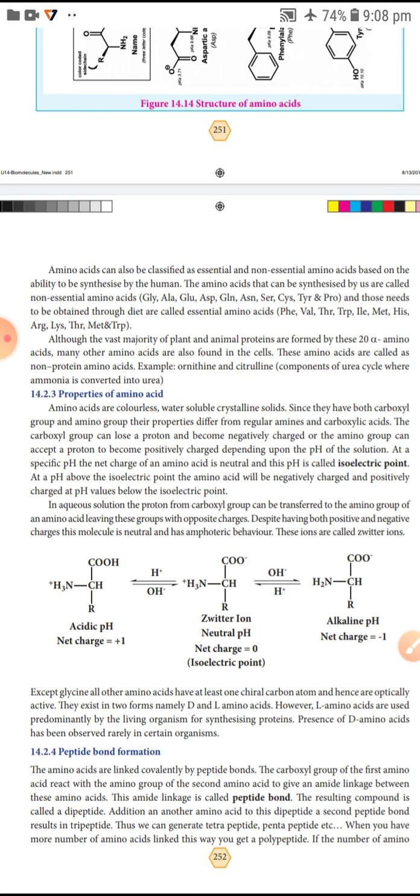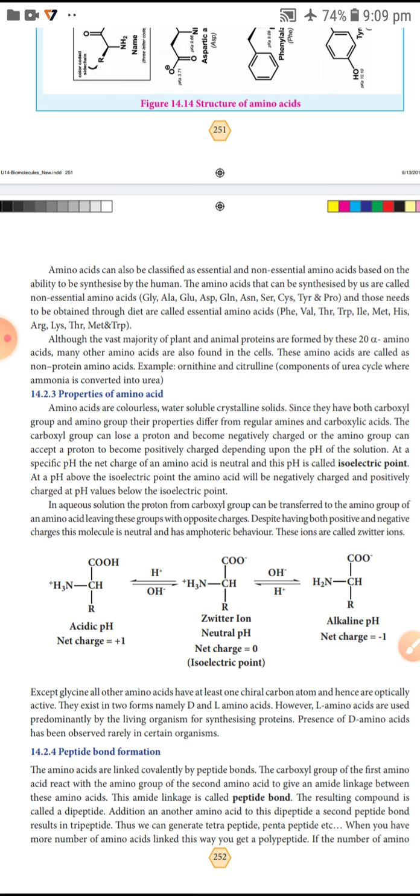Next, in aqueous solution, the proton from the carboxyl group can be transferred to the amino group of the amino acid, leaving these groups with opposite charges. Despite having both positive and negative charges, this molecule is neutral and has amphoteric behavior.